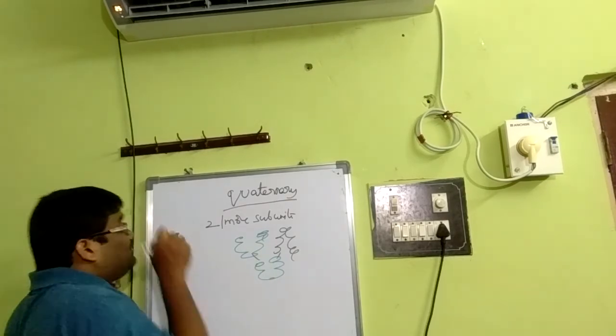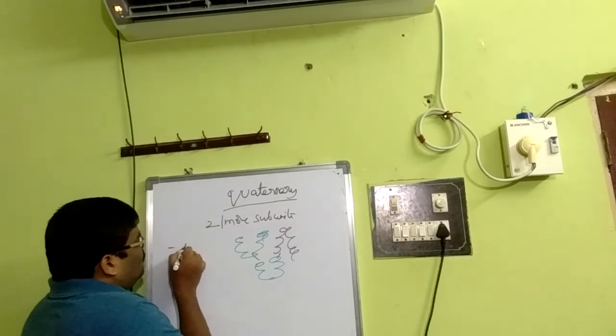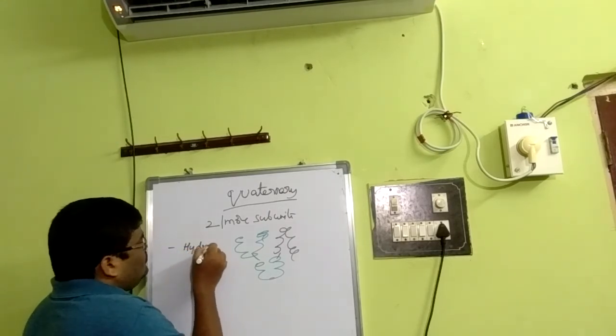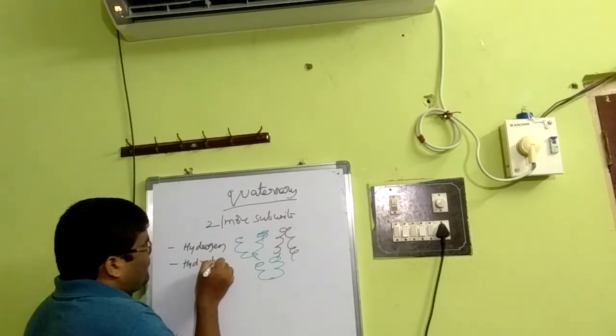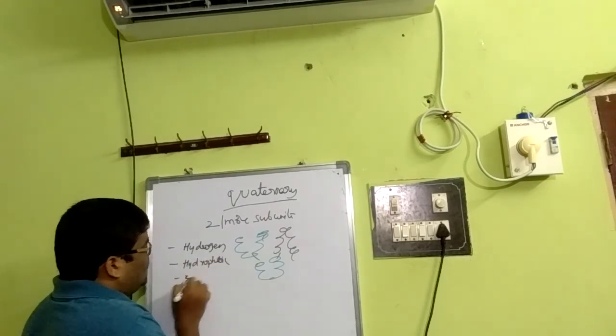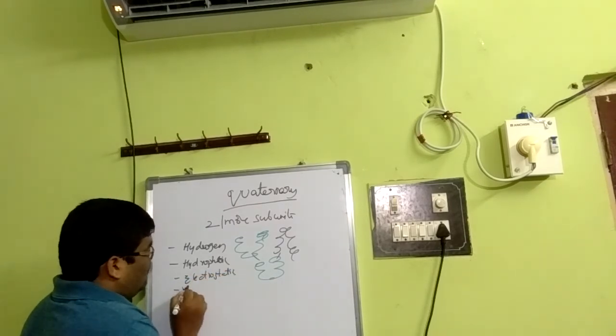Here, most important, they are mostly non-covalent bonds, for example hydrogen bonds, hydrophobic bonds, electrostatic bonds, and van der Waals forces.